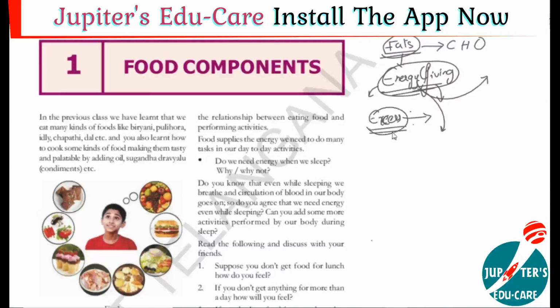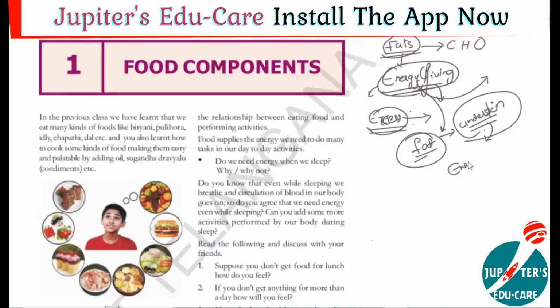That excess energy turns into fat molecules. These fat molecules are stored in the body, under the skin, right? So when we require energy some other day, the fat which is stored under the skin is again converted into energy, and this energy is utilized by our body. This means fat is a temporary energy storage substance.